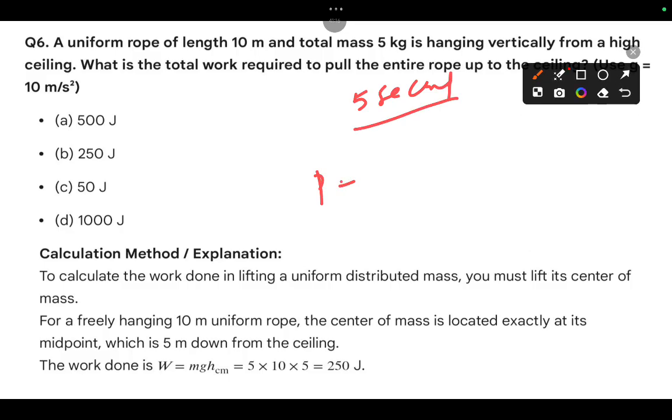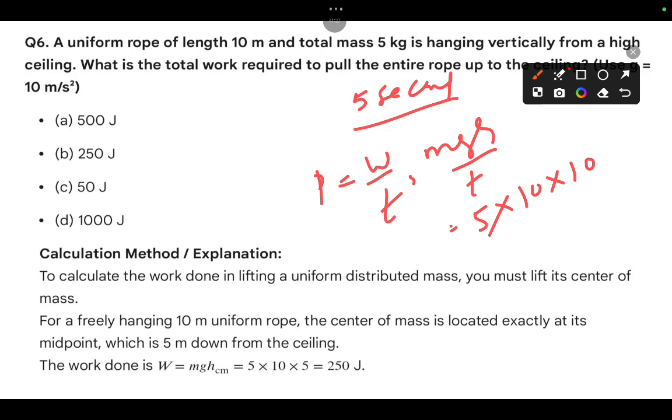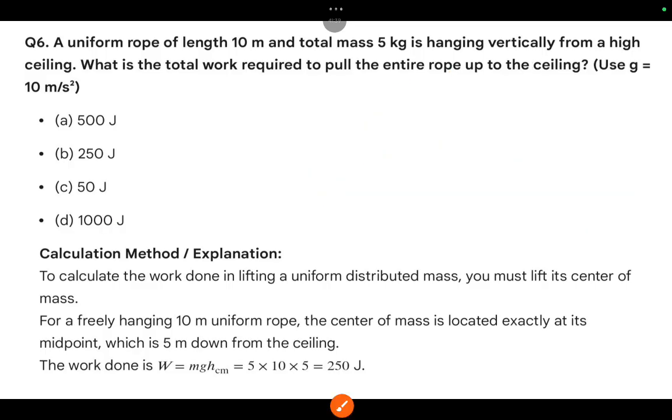So P equal to W by T. W means mgh. M is 5, g is 10, height is 10, time is 5. So your answer is 100. So that is about the 100 joules.